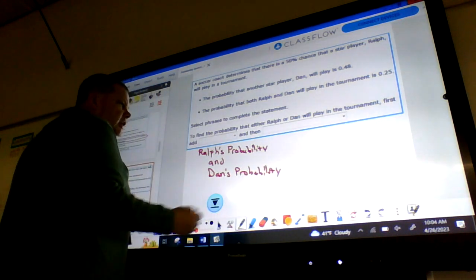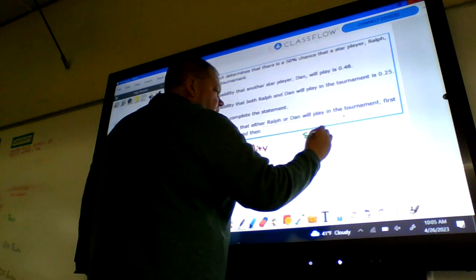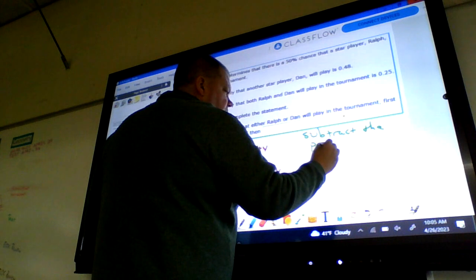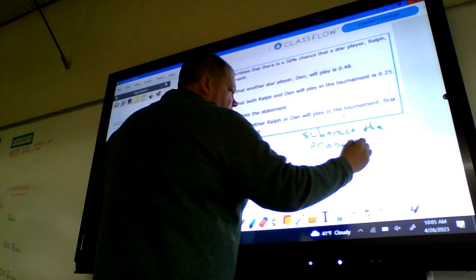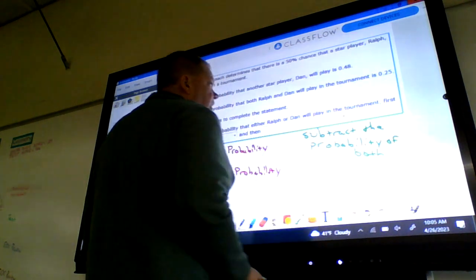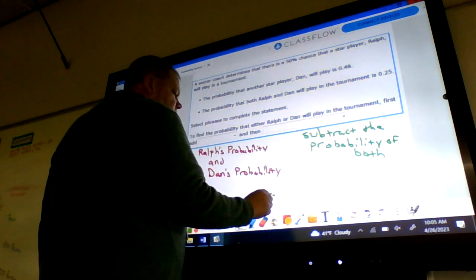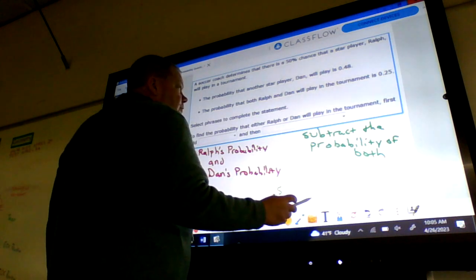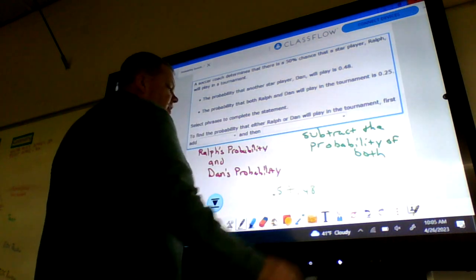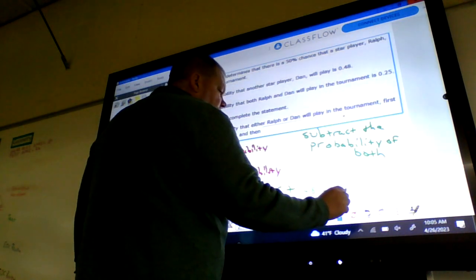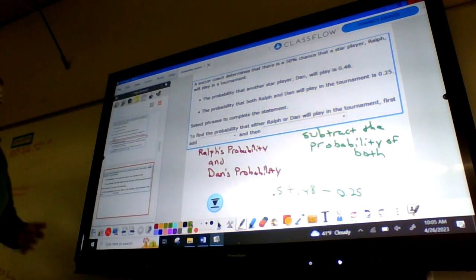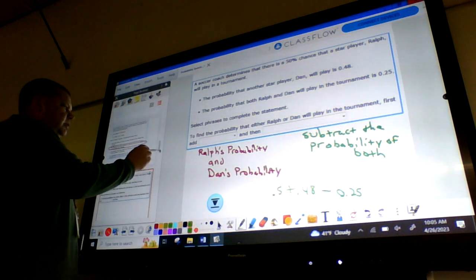Okay, and then what we're going to do is subtract the probability of both. In other words, if we were to actually find the answer to this question, we're going to take the 0.5, which is a 50% probability for Ralph, plus the 0.48, which is the probability of Dan, and then subtract the probability of both playing. And that will give us the probability of one of them playing. It doesn't tell us which one it would happen to be.